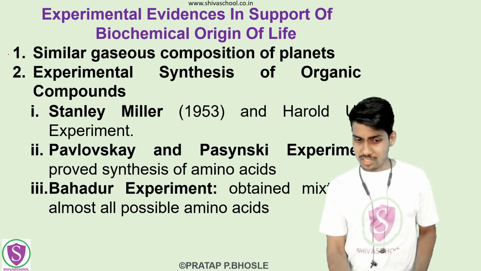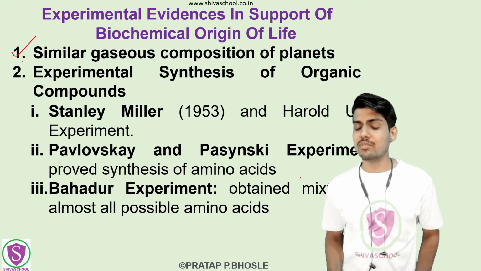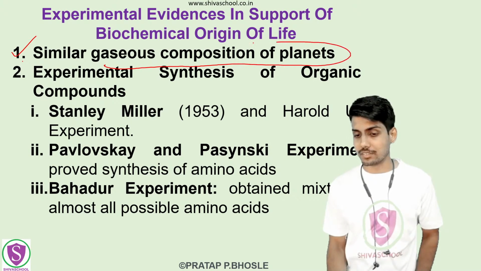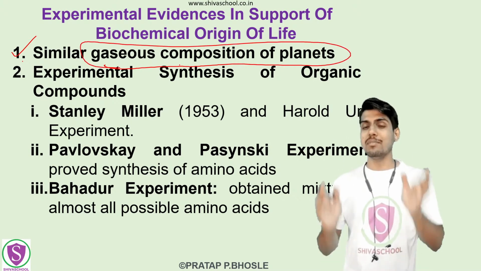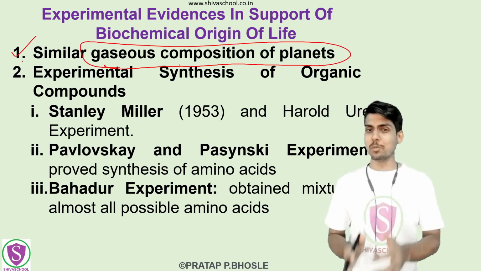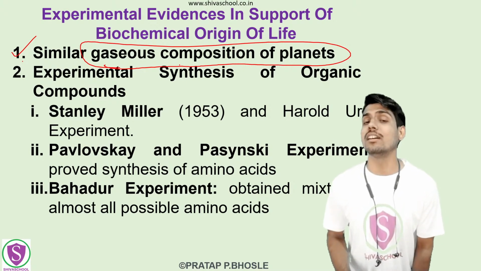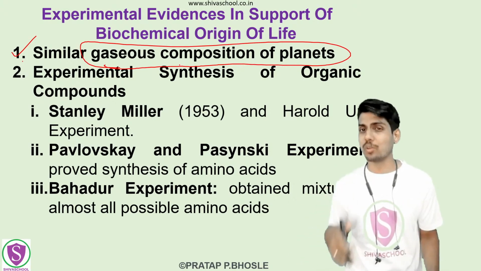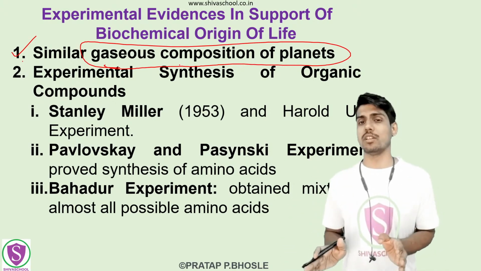So the first one which is supporting this biochemical origin of life is the similar gaseous composition of planets. See, ultimately this theory says that the primitive composition of the atmosphere of the earth was having different ammonia, methane, hydrogen, helium into it, right?